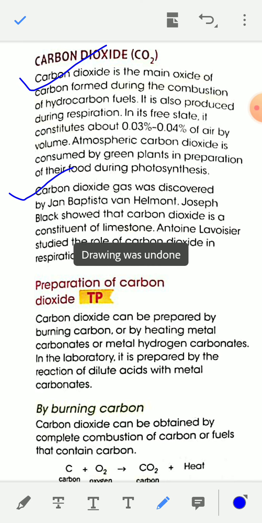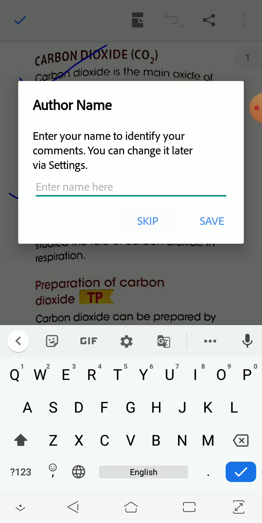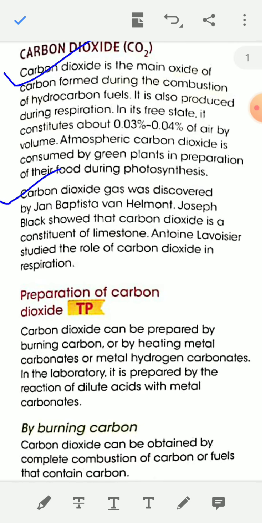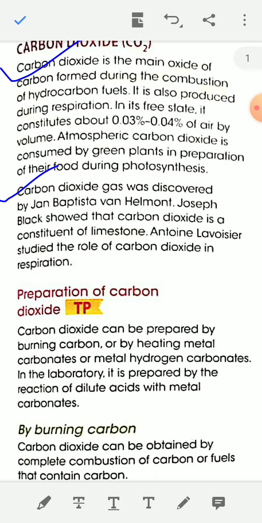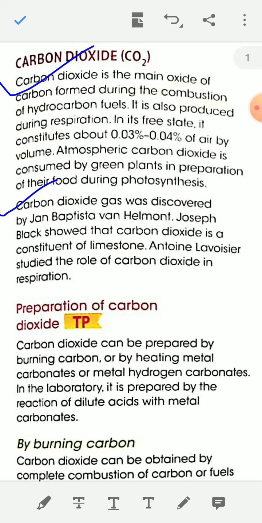Today I'll discuss some important compounds of carbon. The first compound is carbon dioxide, CO2. Carbon dioxide is the main oxide of carbon formed during the combustion of hydrocarbon fuels, and it is also produced during respiration.